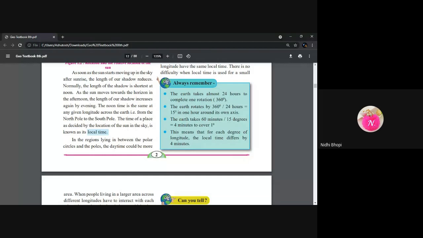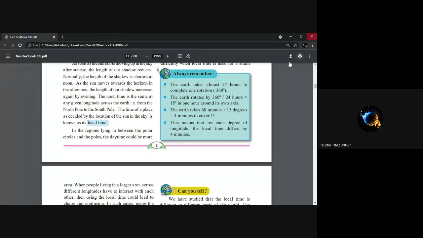Ma'am, can you repeat the question? How much time does Earth take to rotate 15 degrees? 360 degrees, 15 degrees. Next line, you check it out. Nidhi? Yes? 15 degrees in 1 hour. Yes, very good. See, it takes 1 hour to rotate 15 degrees. See, it is here. Can you see on the screen? I put my arrow.